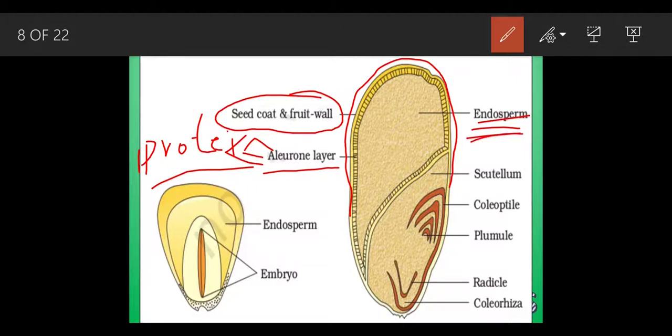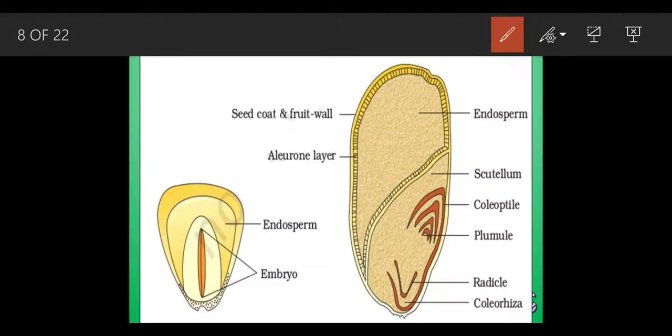They have been divided into two parts. One is the endosperm and the other one is the embryo structure. Now we are going to move to the next part, which is called the scutellum. Scutellum is nothing but the cotyledon. But why is there a difference between the names scutellum and cotyledon?